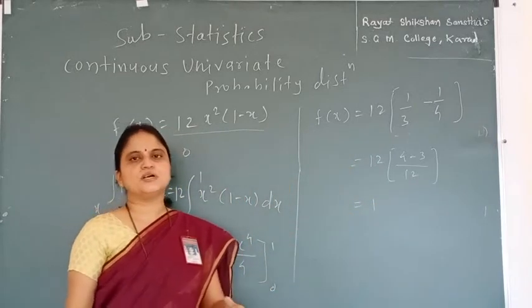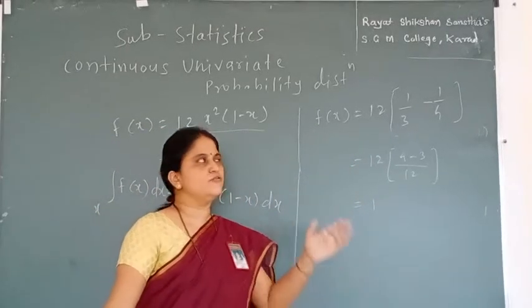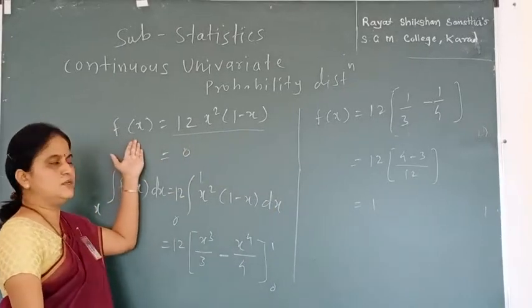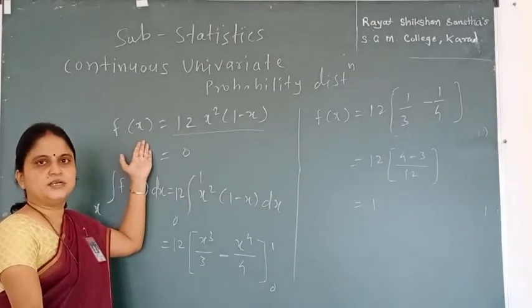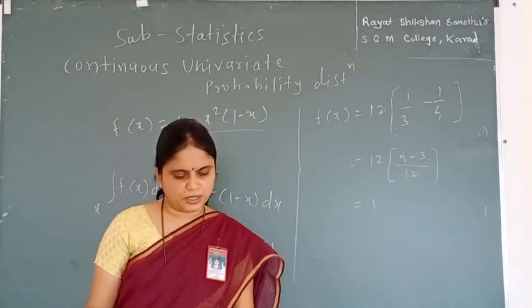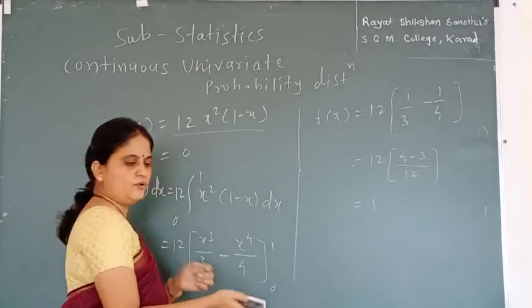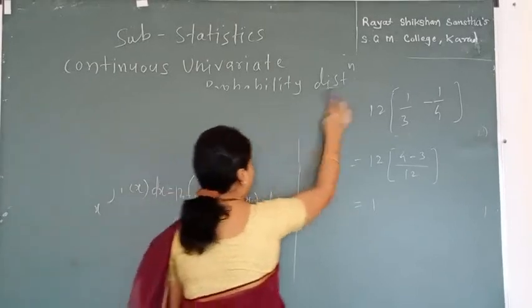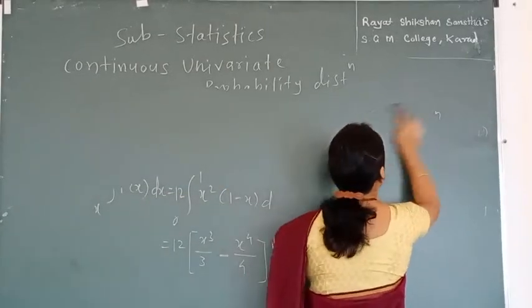Since both the conditions are satisfied by the given function, your function is a PDF. So this function is PDF. Okay. So this is my first example. Now similarly we have one more example of a different type. So let me have one more example of PDF.